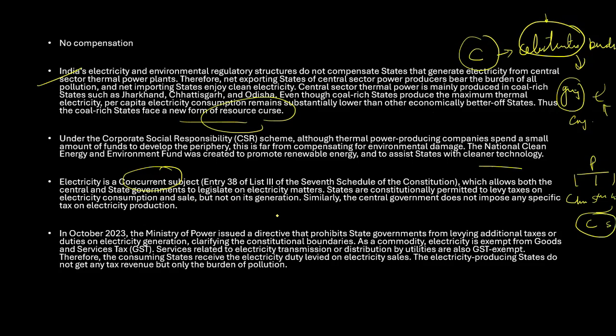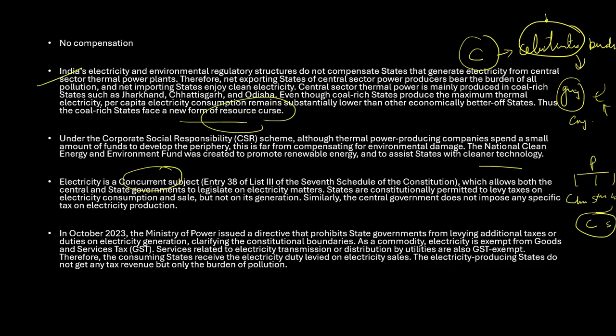So here, whatever sharing is there is dependent only on what? It is depending only on consumption and sale, not on the generation. It is not talking about which state is generating and which state is not generating. It is only talking about how you can sell it and how you can consume it. Similarly, the central government does not impose any specific tax on electricity production as well. So if any state is producing electricity, there is no tax being charged by the central government. So these are some of the loopholes you can say, right?